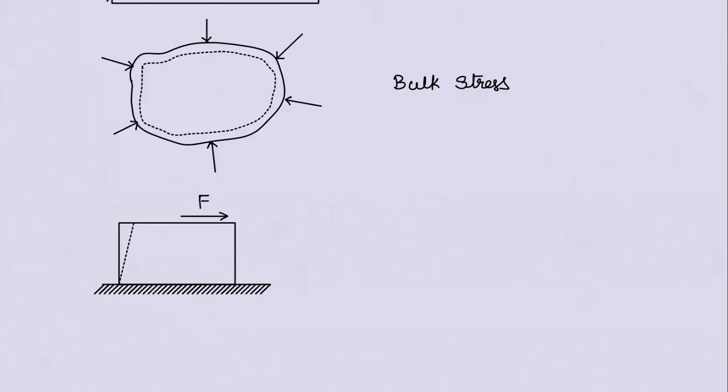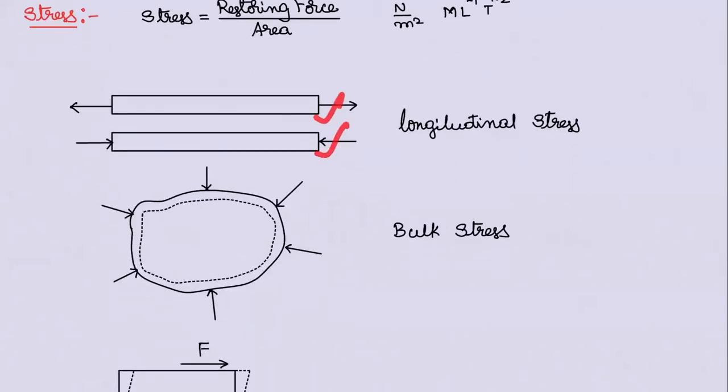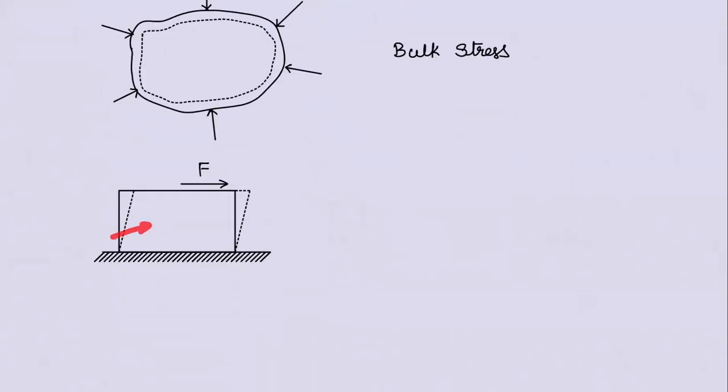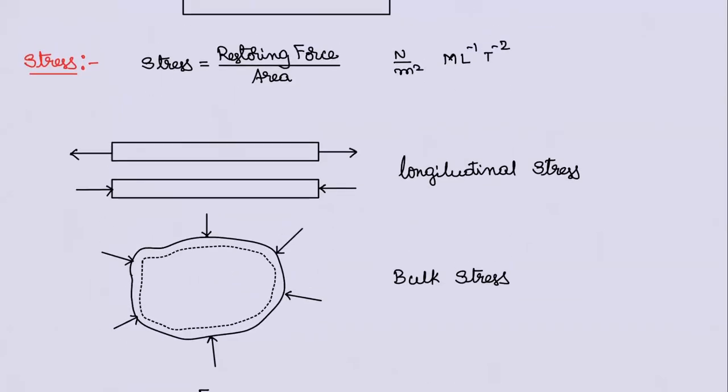The topmost point will slightly move towards right. Here volume decrement, here length increment or decrement, here some angle is coming in. This is called shear. Shear stress.